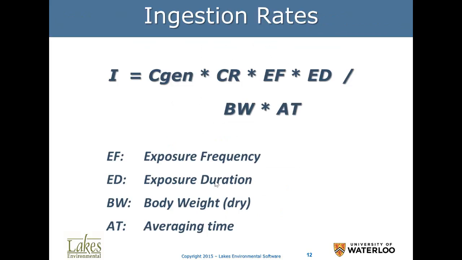And now to close, this is how we compute the ingestion rate: the concentration in the tissue, the consumption rate, and the exposure frequency. We need that because we have the averaging time dividing here, exposure duration, and the body weight. So we do it per kilogram of individual. If the individual weighs 130 kilograms, we will divide by 130 kilograms. If the individual weighs 70 kilograms, we divide by 70. We get it per kilogram of body weight.